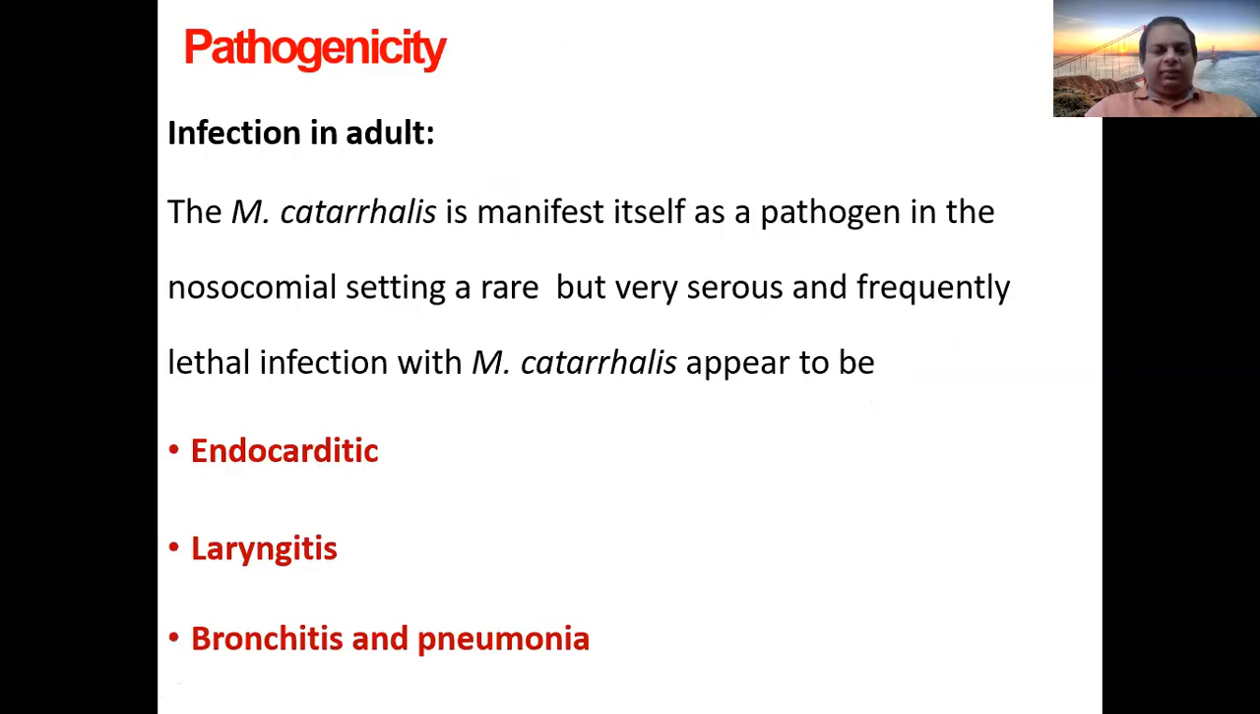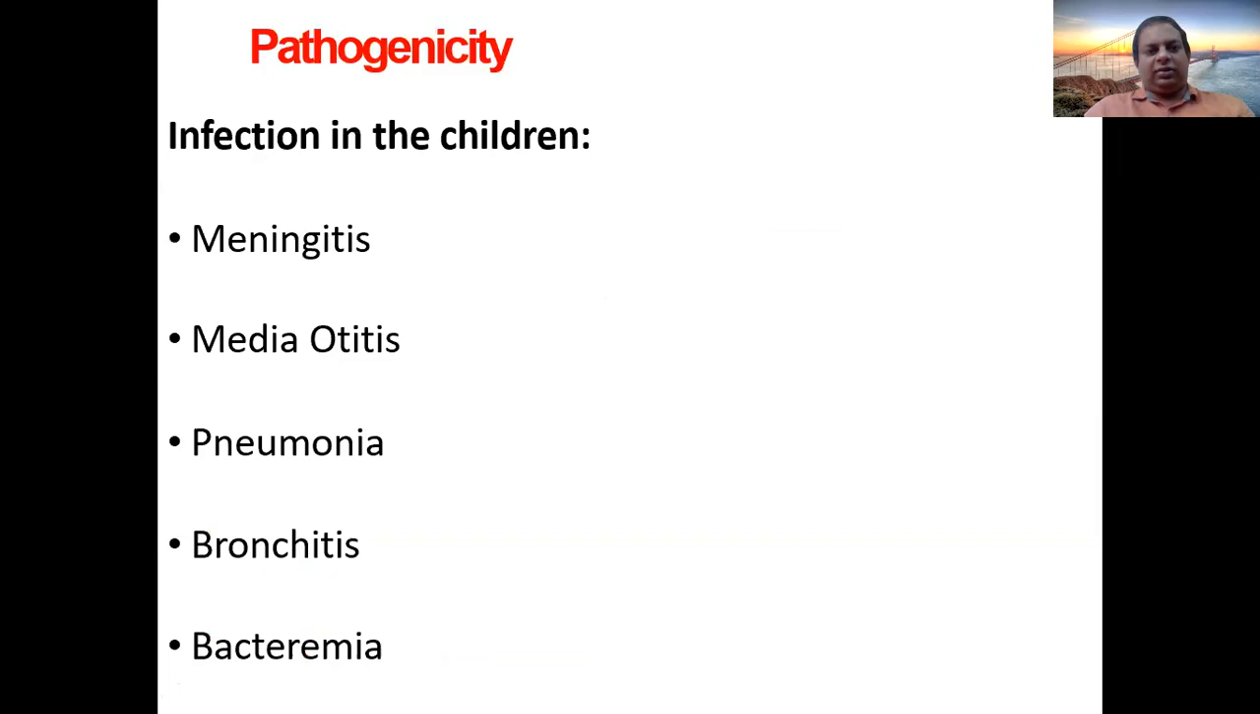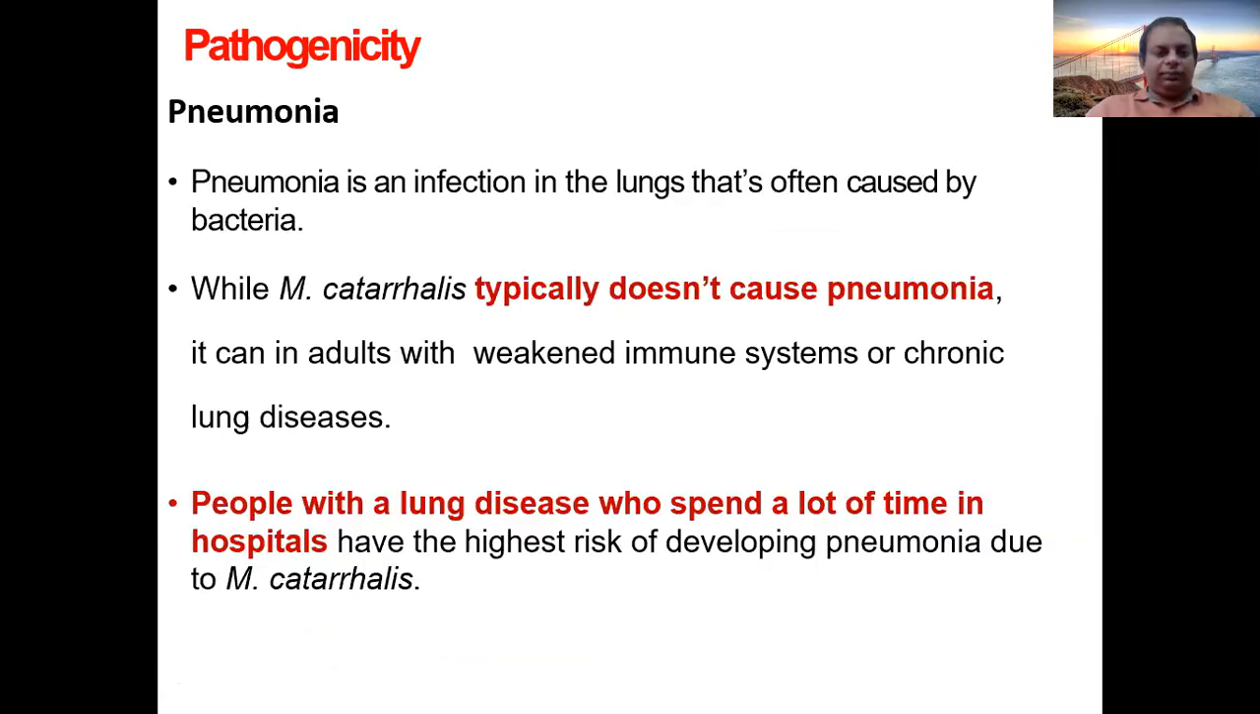Infection in adults: as I said earlier, it infects as a true pathogen, but frequent lethal infections also appear, such as endocarditis, laryngitis, bronchitis, and pneumonia. Most often it occurs in the immunocompromised. Those who reside in long-term hospital care facilities are more prone to develop this condition. In children, it causes meningitis, otitis media, pneumonia, bronchitis, even bacteremia.